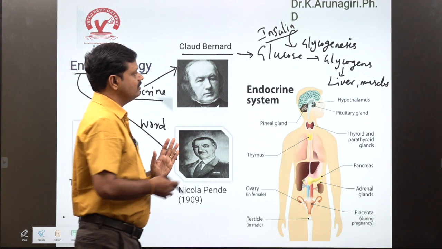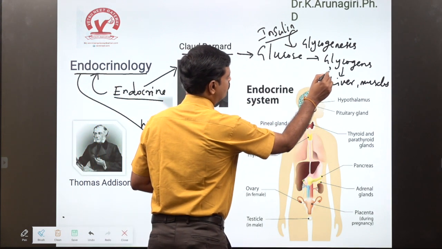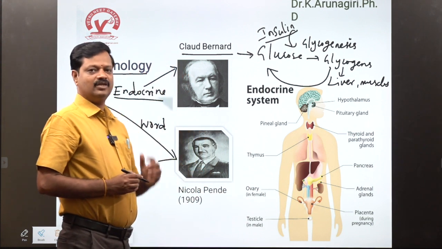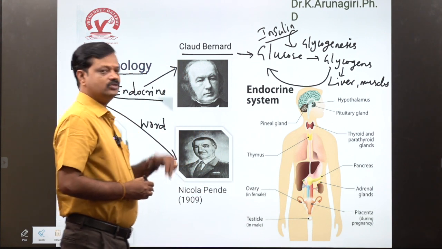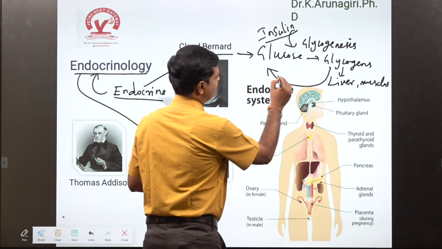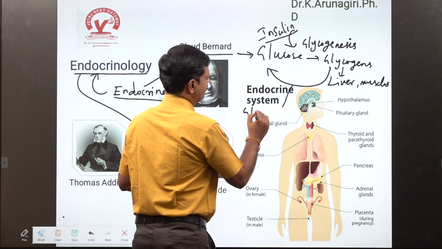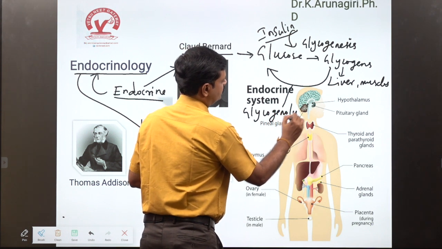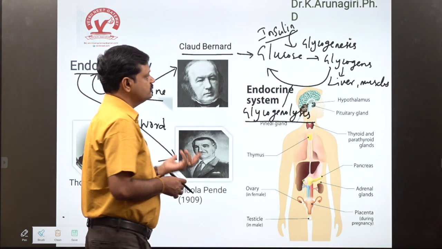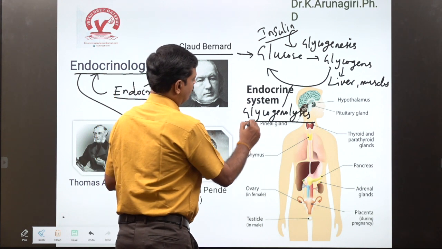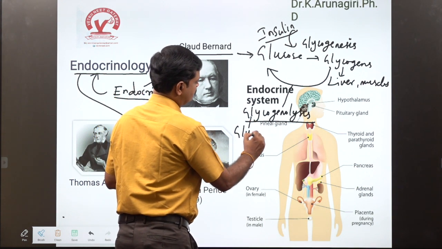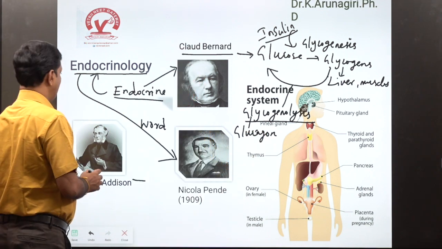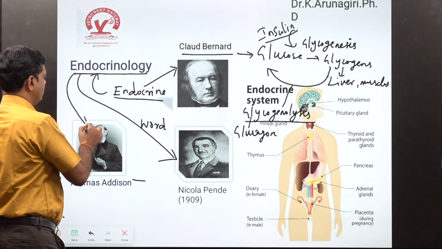Then he also discovered that glycogen is converted into glucose during fasting. When we are fasting, glycogen is converted to glucose. That process is called glycogenolysis. The hormone involved in glycogenolysis is glucagon.